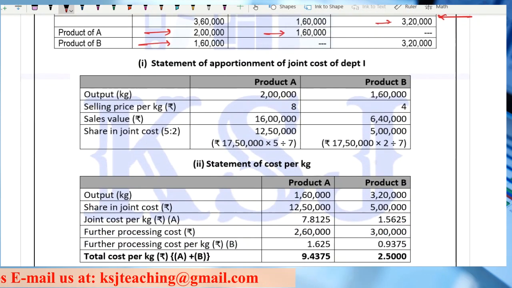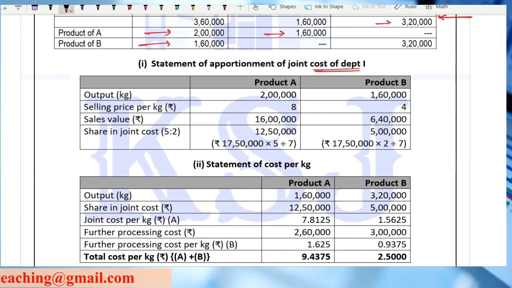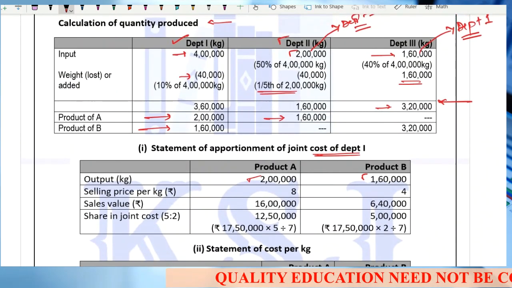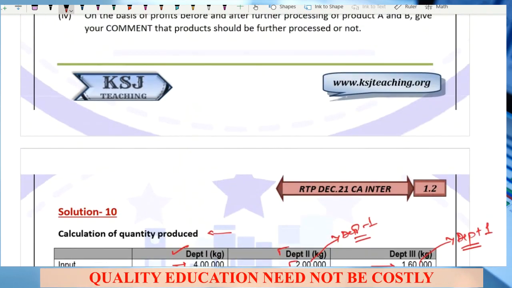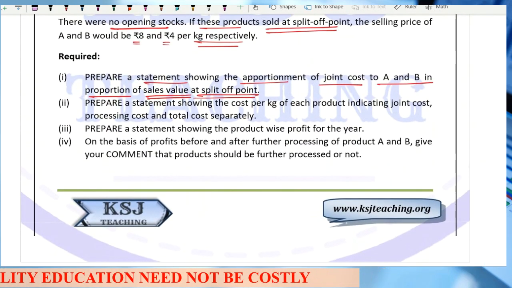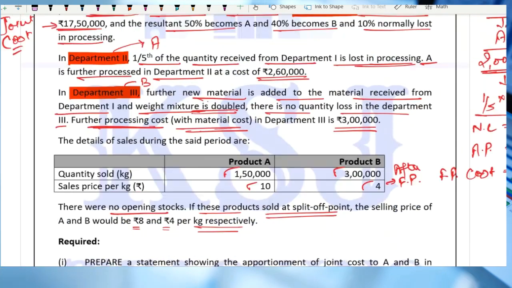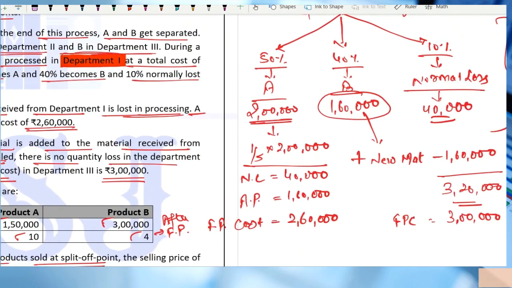Now, statement of apportionment of joint cost in department number 1. The output is 2 lakh and 1,60,000. Now this output is before further processing, because in the first part he is saying that you are selling the product at split off point. If you are selling at split off point, that means you are selling this quantity, because after that is further processing.